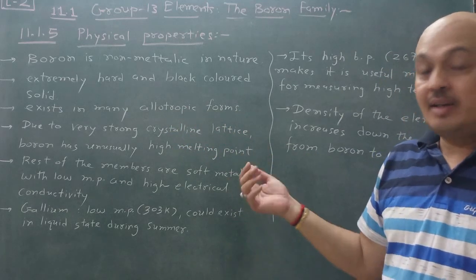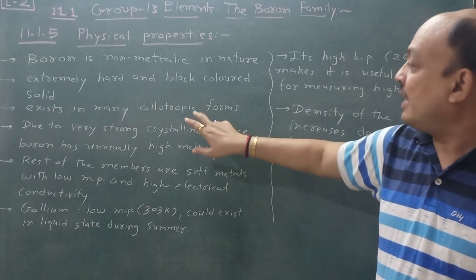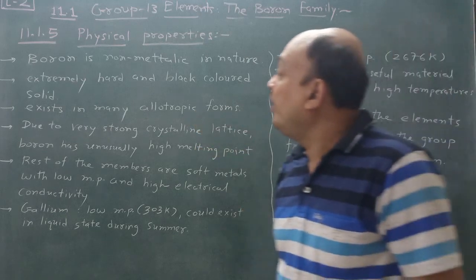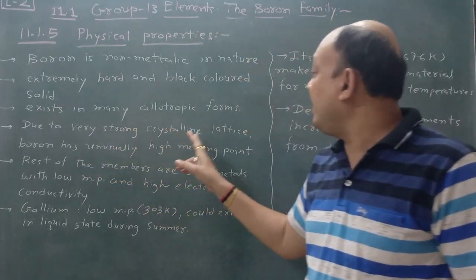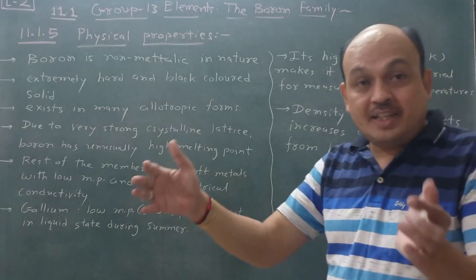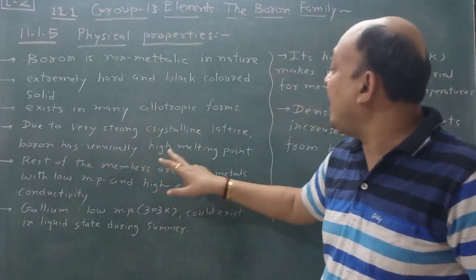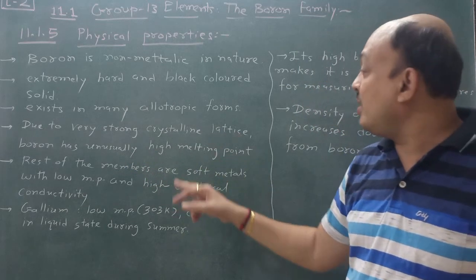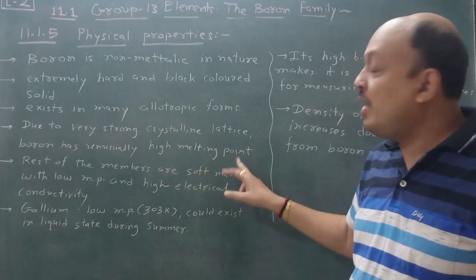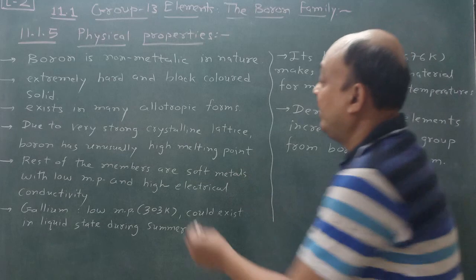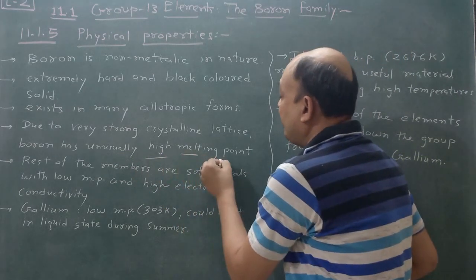B2H6, diboron, triboron, that's why it exists in many allotropic forms, due to a very strong crystalline lattice. Due to the very strong crystalline lattice, boron has an unusually high melting point. This is a very important topic. High melting point, remember this one only.